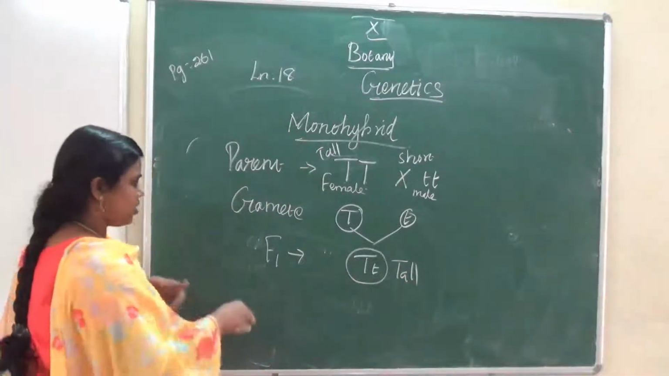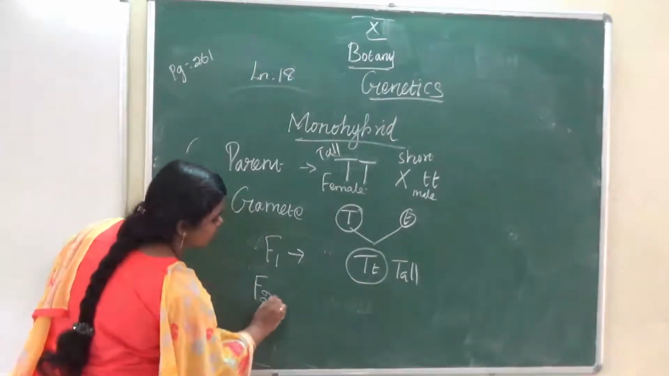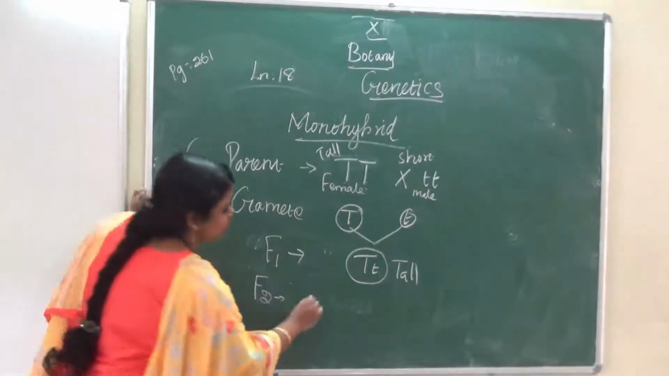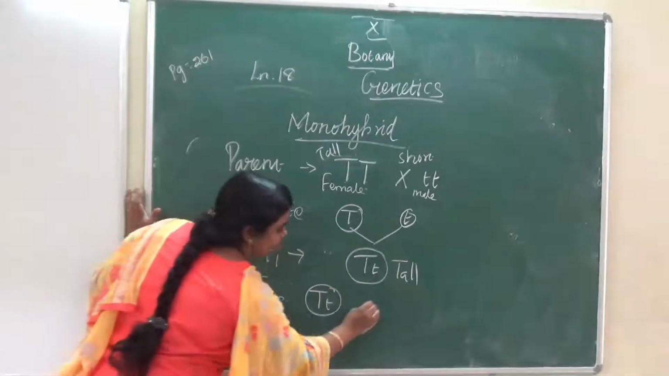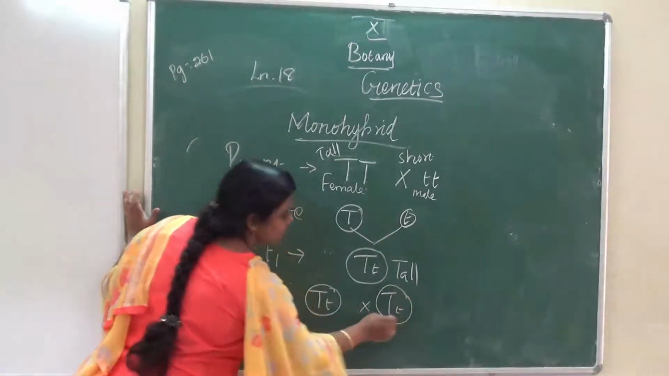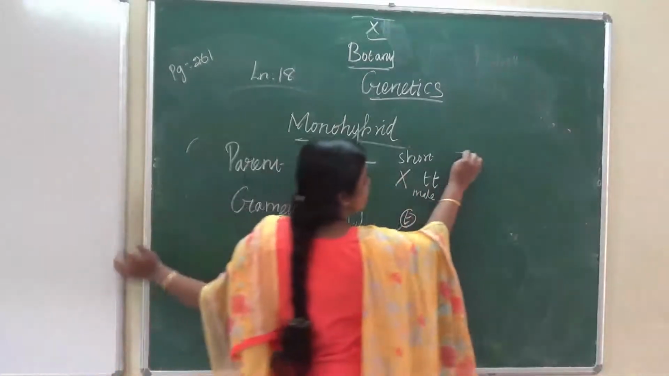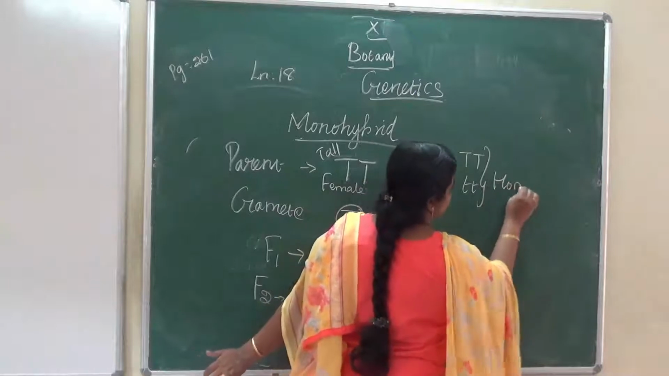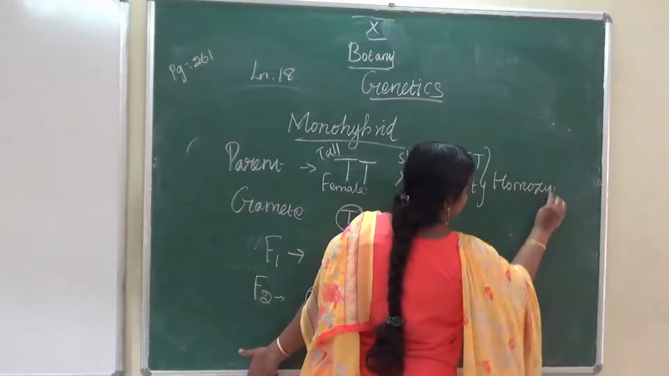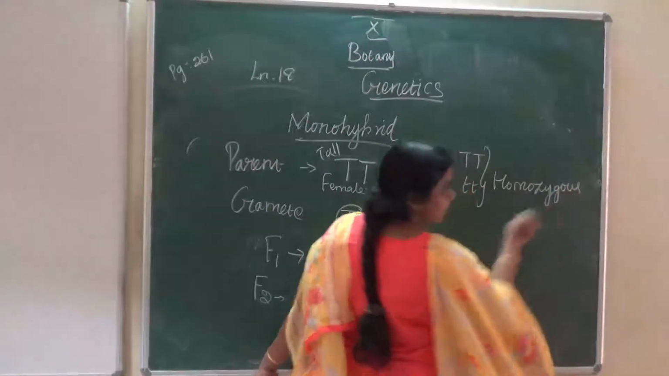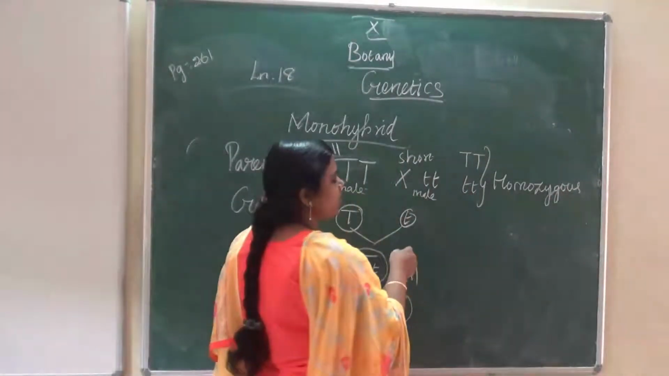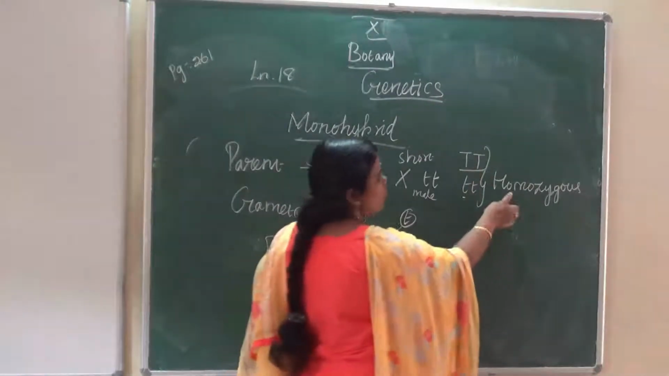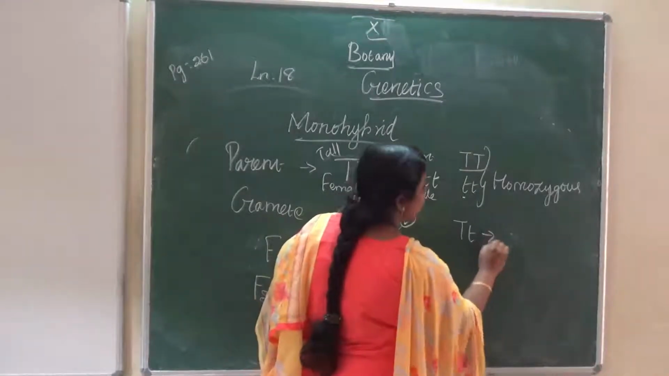And then next, the F2 generation. First he chose this F1 generation as parents. So capital T small t, this is for female, and capital T small t. Both are heterozygous. Homozygous means true dominant, or true recessive character. So capital T, small t is heterozygous.